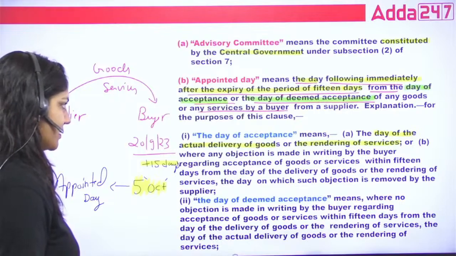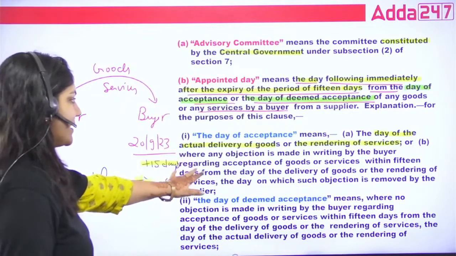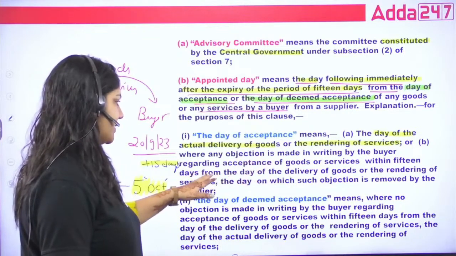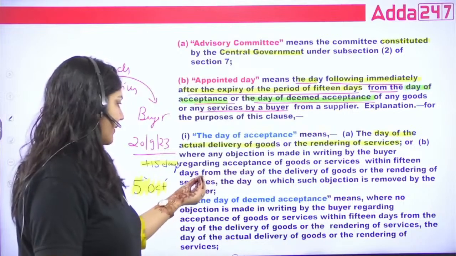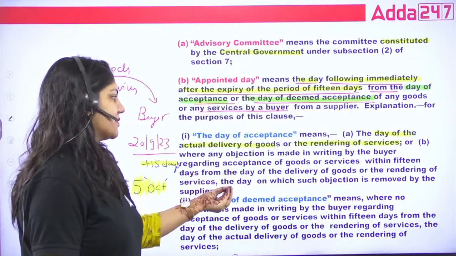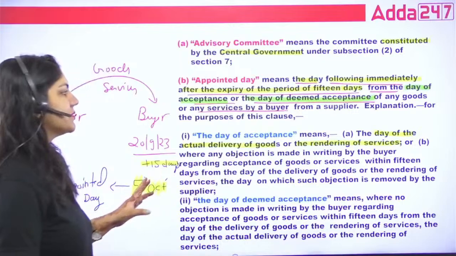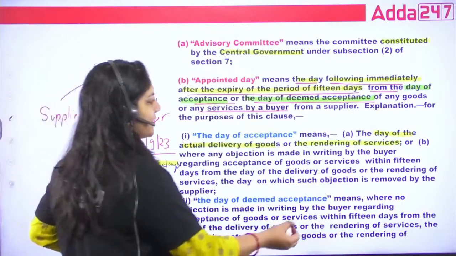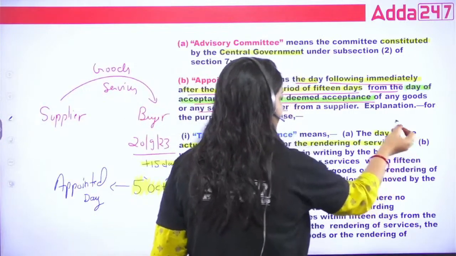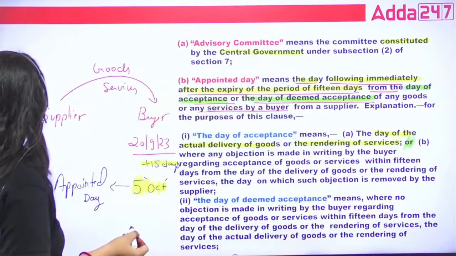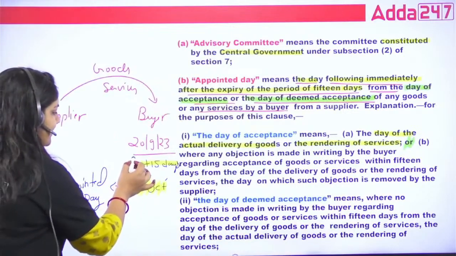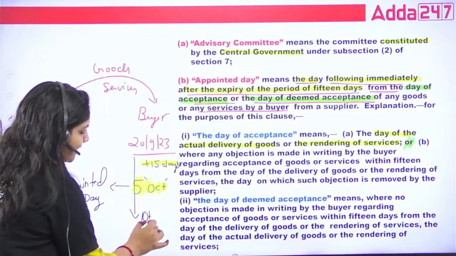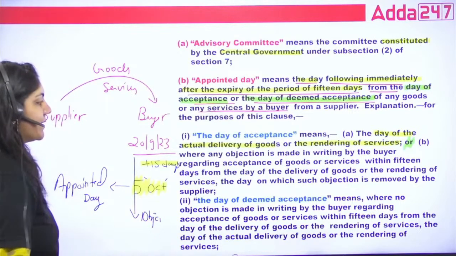Is that okay? Where any objection is made in writing by the buyer regarding acceptance of goods and services within 15 days from the day of delivery of goods or rendering any service, the day on which such objection is removed by the supplier is also called the day of acceptance. So there are two definitions, guys. This is your first definition, and the second is, suppose within 15 days, any objection is raised by the buyer.